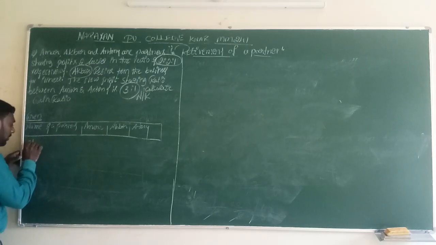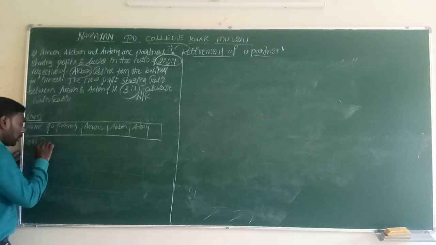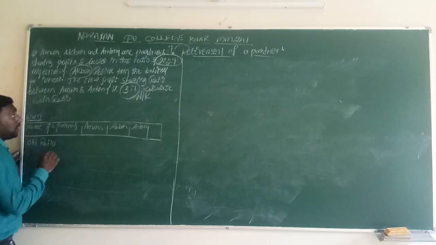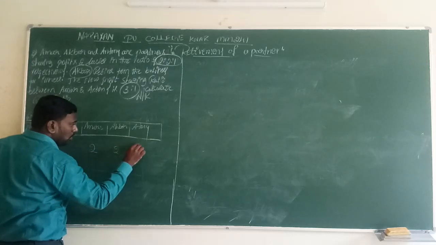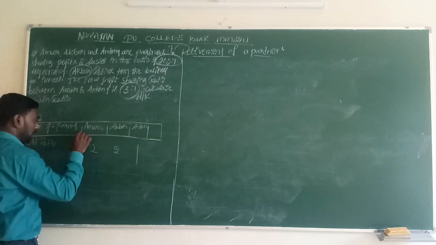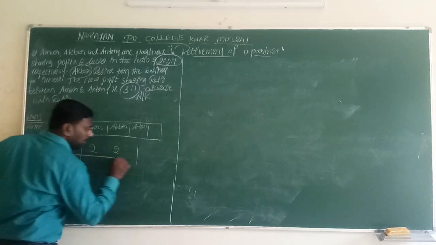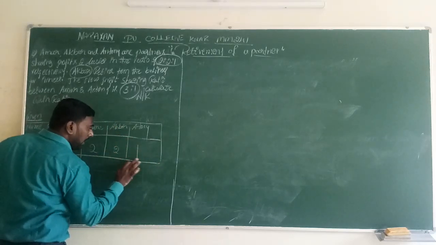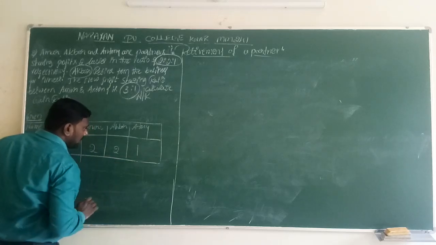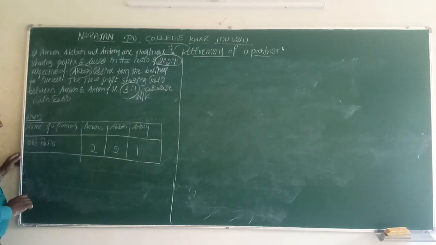What information is given? The old ratio, which is available in our question, that is 2:2:1. These are the things available in our question.